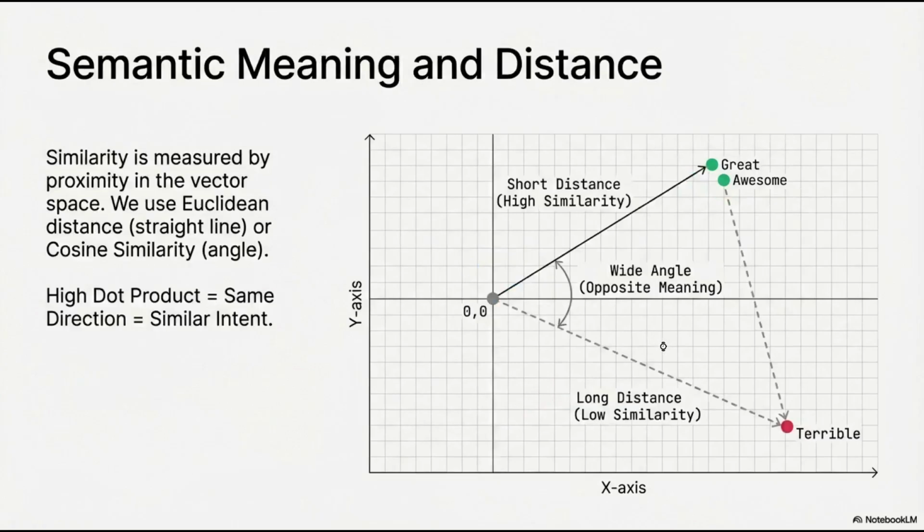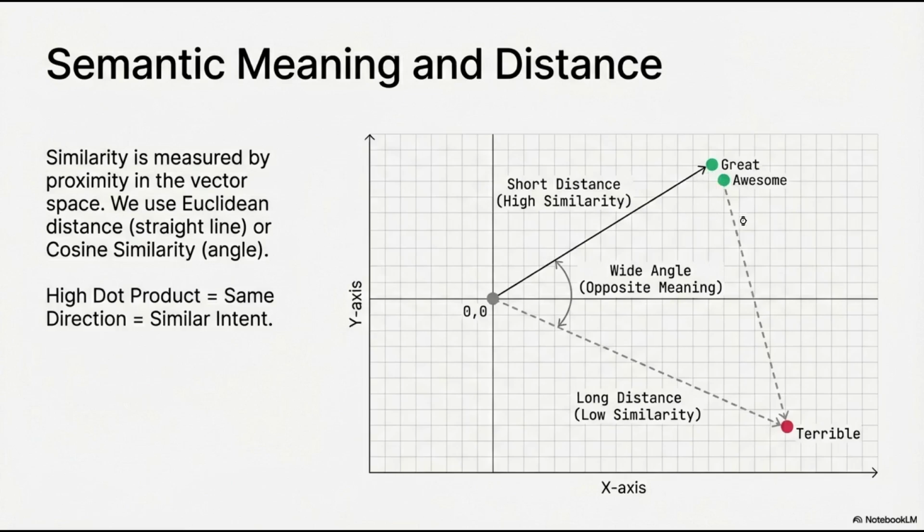So this brings us to the core theory of embeddings. Meaning is distance. Words that have similar meanings are closer to each other. In this space, we measure similarity using geometry, significantly metrics like the distance or the angle between two points.